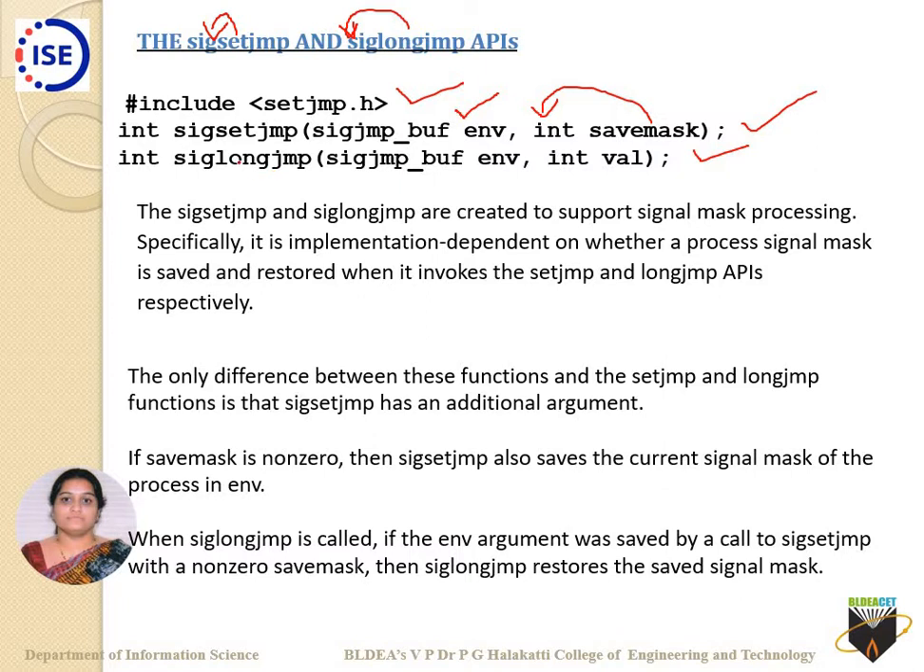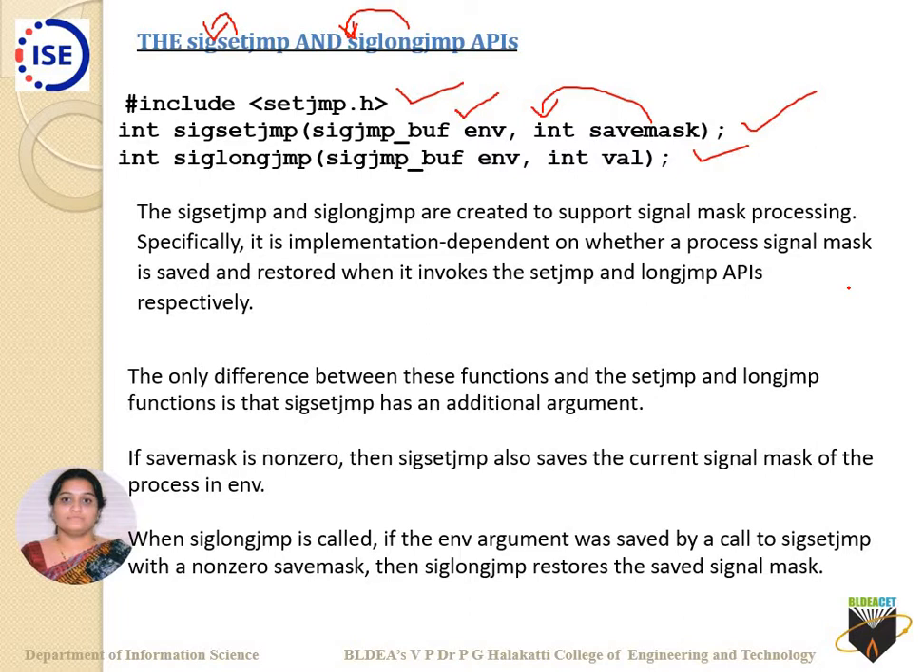In the same way we have siglongjmp. Siglongjmp also has env, but instead here we have val, which signifies where all this has been declared. For definitive purposes, you can know that sigsetjmp and siglongjmp are created to support signal mask processing. Specifically, it is implementation dependent whether a process signal mask is saved and restored when it invokes the setjmp and longjmp APIs respectively.